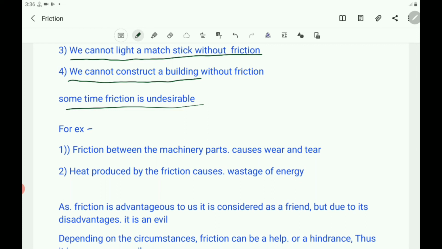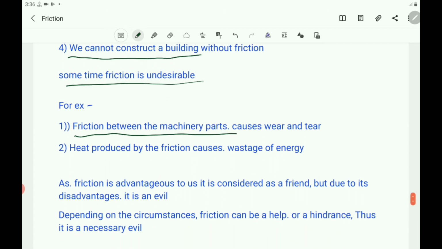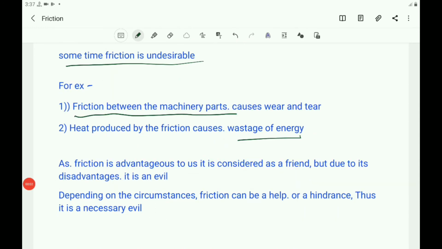So, what are the examples? Friction between the machinery parts causes wear and tear. Heat produced by the friction causes wastage of energy. Friction has advantages and also disadvantages. So, wherever necessary, we have to use the friction. Wherever it is not required, we have to avoid the friction.